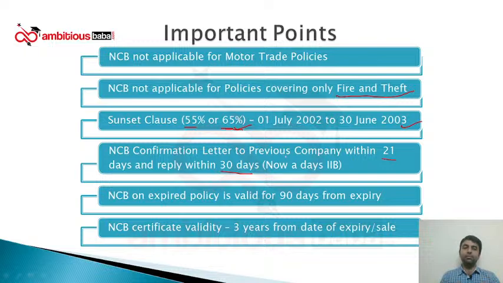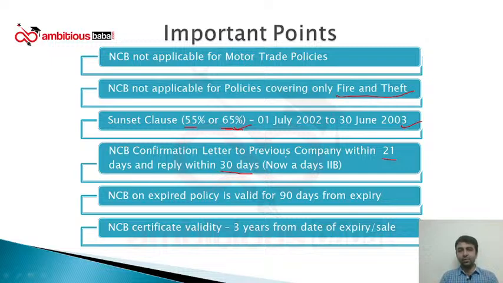For example, I am coming to your office and I am telling you, boss, I am eligible for 50% NCB. I have not made a single claim in the past 5 years. You kindly give me a policy with 50% NCB. So you will give me a declaration form or a proposal form in which there will be an inbuilt declaration that I have not made any claim in the past 5 years, and you will give me NCB of 50%.